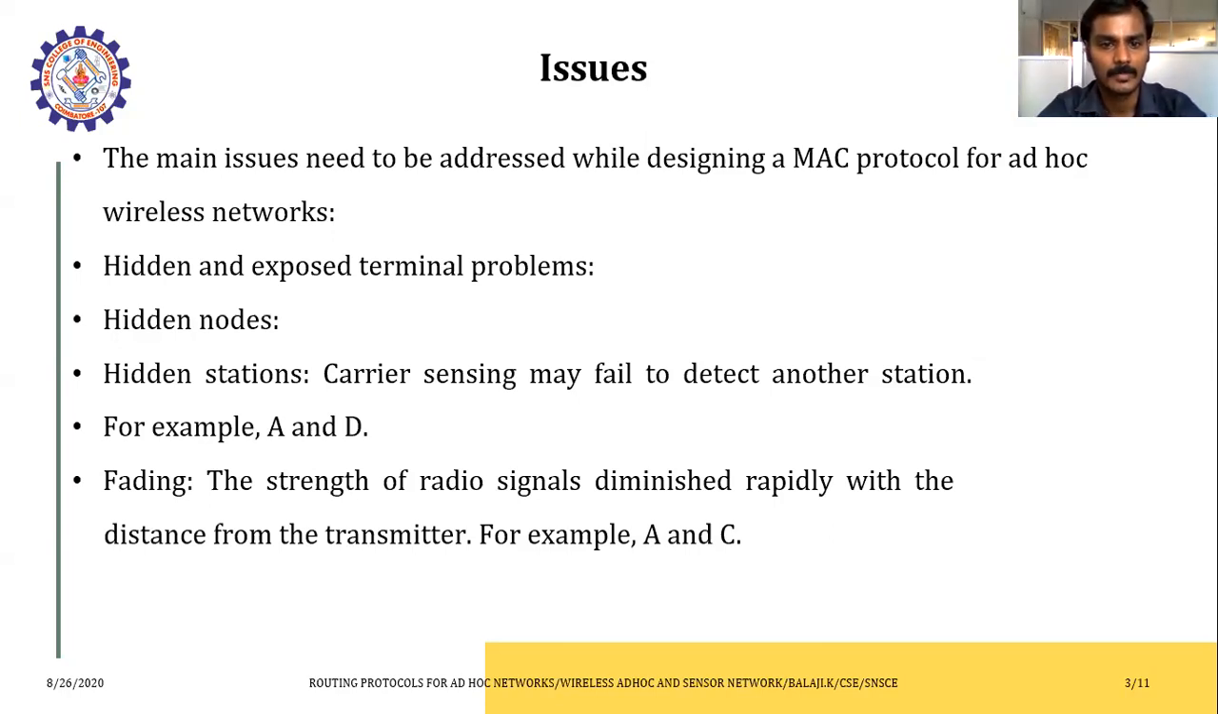What about fading? Fading means the strength of the radio signal diminishes rapidly with the distance from the transmitter. For example, we have A and C. There is a longer distance to transmit, and the strength to travel the data from A to C is reduced. This is called fading.